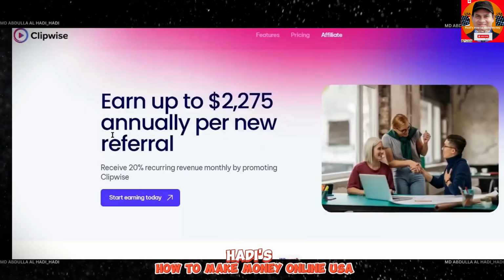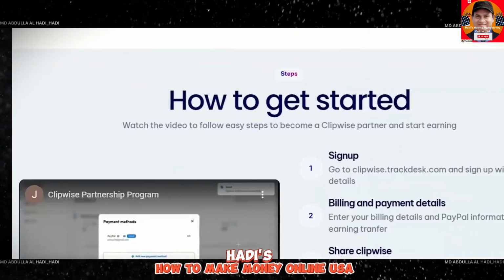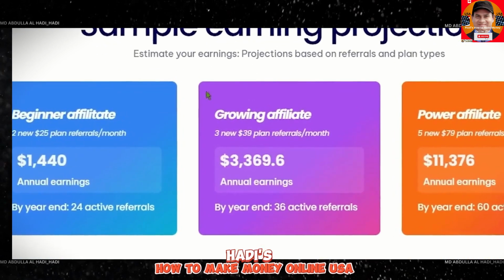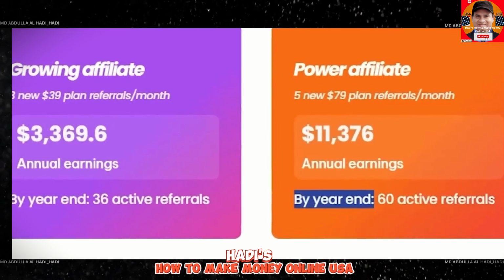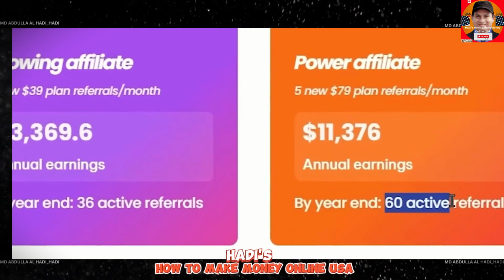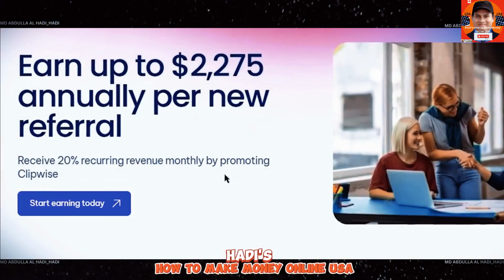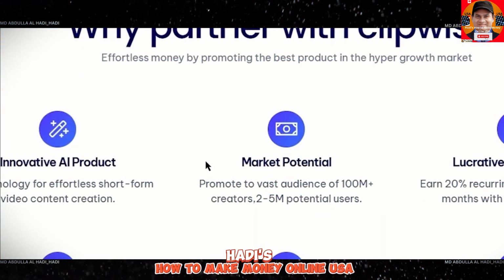Keep using the Clipwise subscription for years to come, which means we will keep getting this commission on a recurring basis every year. And you can see that this earning projection is for beginners only who are just starting to promote Clipwise AI tool, because it has only taken into consideration up to 60 members. So even if you get only 100 referrals, which is really easy to get in a year if you follow the method that I will be showing you today in this video.